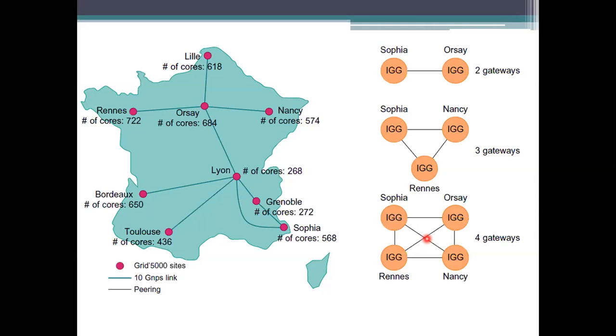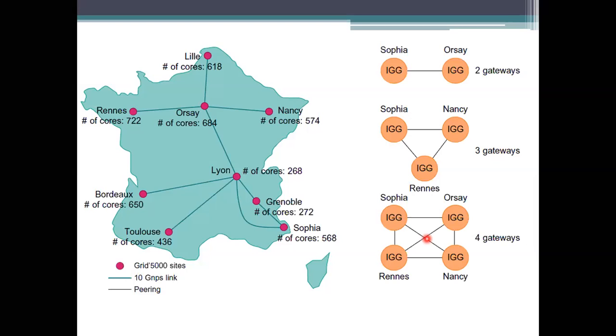There are different gateways we are representing here. Rennes, Lille, Nancy, Lyon, Grenoble, Toulouse, Bordeaux, Sophia, all these names are considered gateways, and they will act as gateways and process all these things.